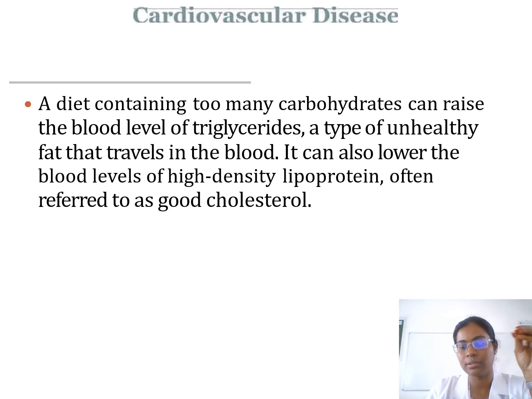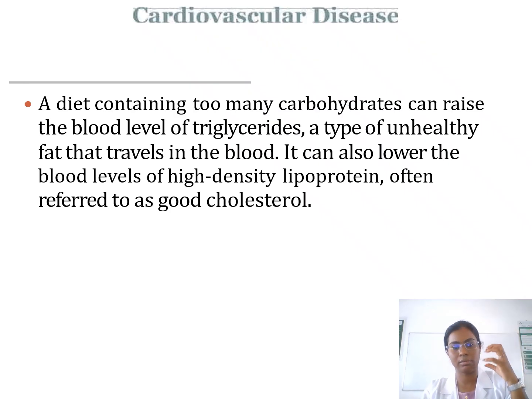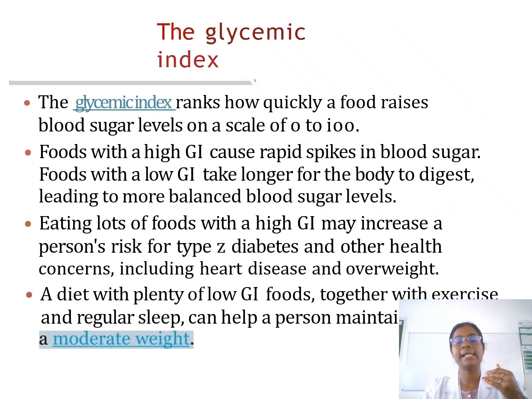Then cardiovascular disease can occur. A diet containing too many carbohydrates can raise the blood level of triglycerides, a type of unhealthy fat that travels in the blood. It can also lower high-density lipoprotein, often referred to as good cholesterol. Then, what is the glycemic index? It ranks how quickly a food raises blood sugar level on a scale of 0 to 100.